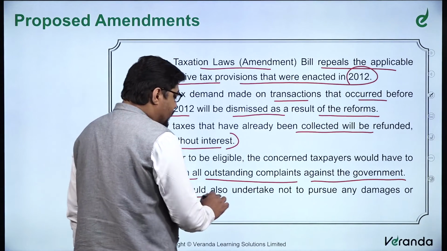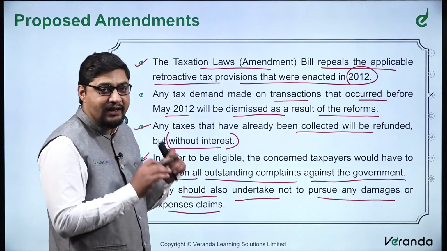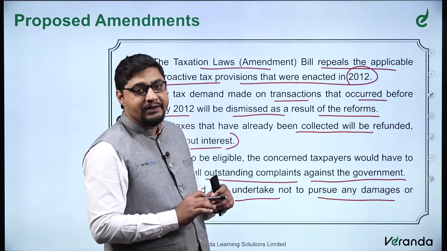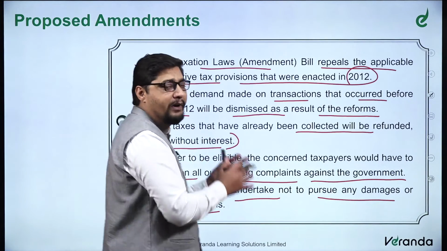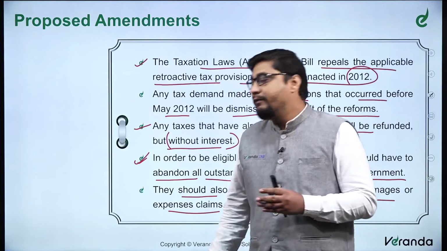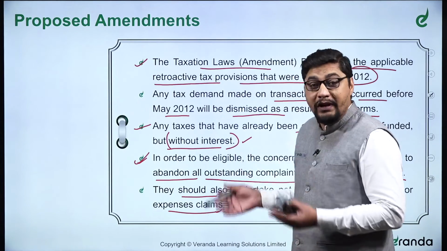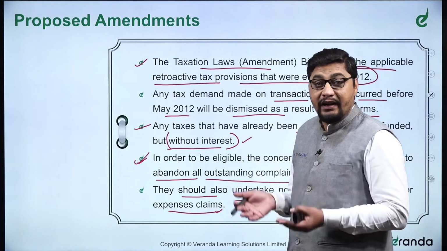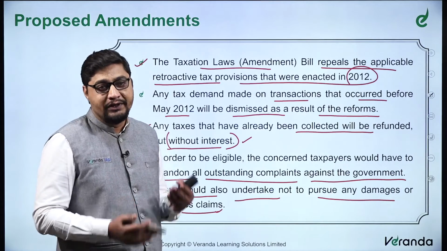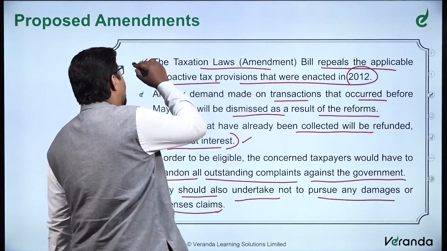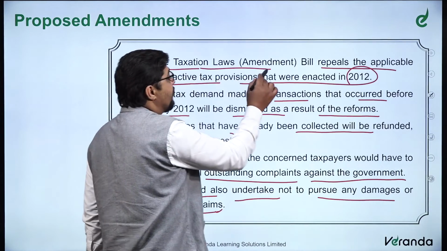Further, they should also undertake not to pursue any damages or expenses claim. Now this is again, as I told you, arbitration is the method in the legal system where both parties come together and decide. In a way, this legislation is kind of an arbitration where both sides have to give away something. For this, they have to give away their interest, and for the other, they also don't have to claim. Otherwise, they could claim that if you have done something wrong, you have to pay for our expenses for the courts. So you cannot do that. These are the amendments that have been brought into the taxation system, particularly the Taxation Laws Amendment Bill of 2020.